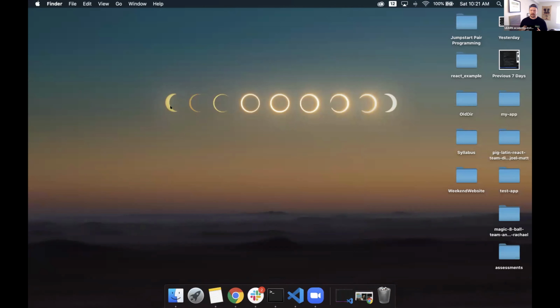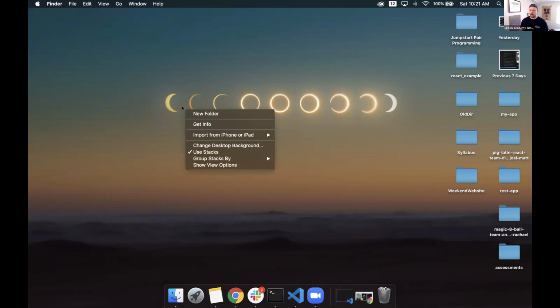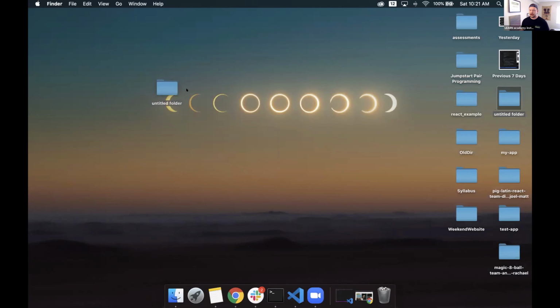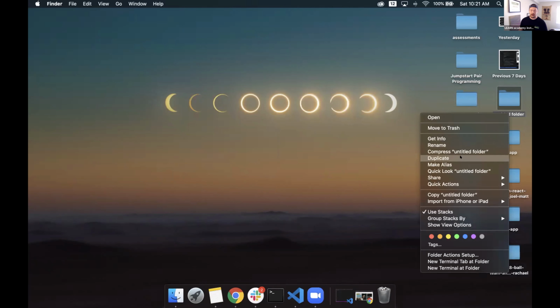a folder for it. On Mac, we would right click on a desktop anywhere. And we click on New Folder. We have our new Untitled folder right here. And it moves it here for me. It could be somewhere else for you. Same thing on Windows. You'll right click, Create New Folder.